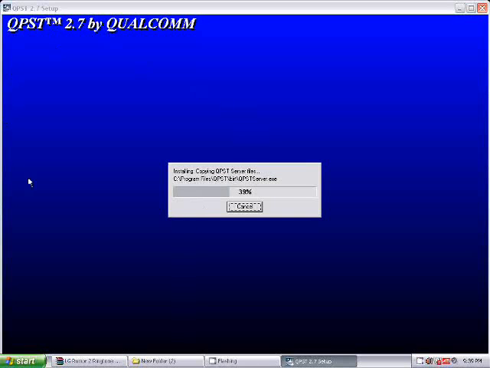Now it's just going to do the setup that it requires. And while it's running, I'm just going to add that you guys are going to be doing this at your own risk. Don't blame me, don't message me, don't yell at me, you destroyed my phone. I'm just showing you how to do it. Whether you want to do it or not, it's up to you. You're responsible for your own actions.